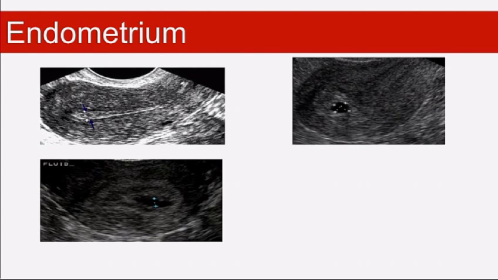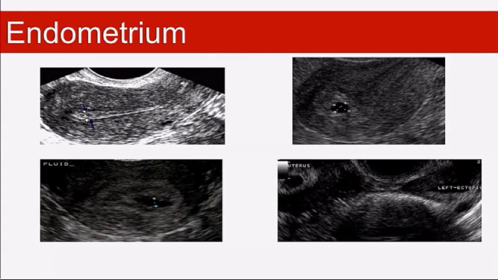Because we do know that we can have this. It's not the best image, but you've got a little pregnancy over here in the uterus and one right over here in the tube as well. So a heterotopic pregnancy. So this is important when you know the woman's had IVF, she's had 2 embryos put in. You've got one in the uterus, you want to know where the other one's gone.